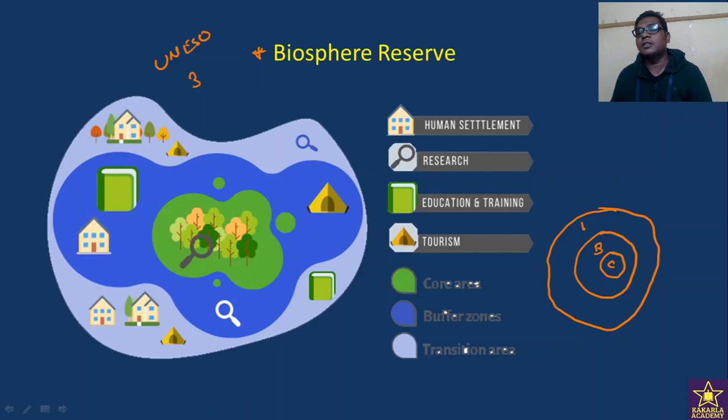CBT. You could remember this term. CBT. You could remember core, but buffer may be transited, transition may be buffered. Okay. That's why CBT: core region, buffer region, transition region.